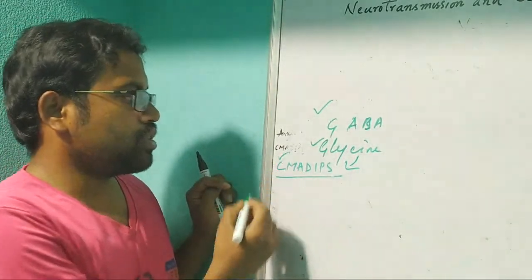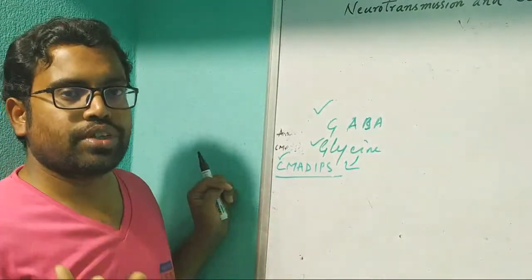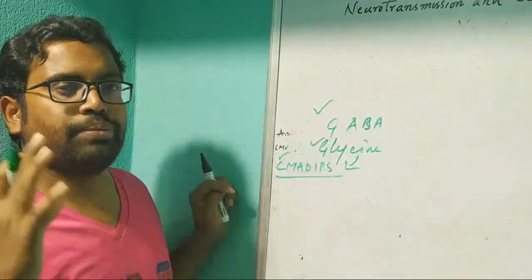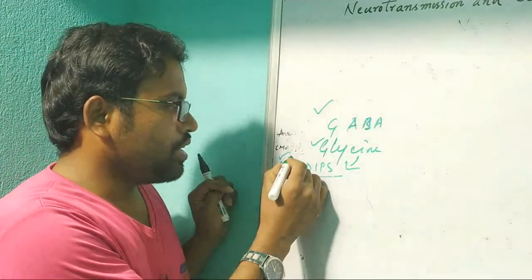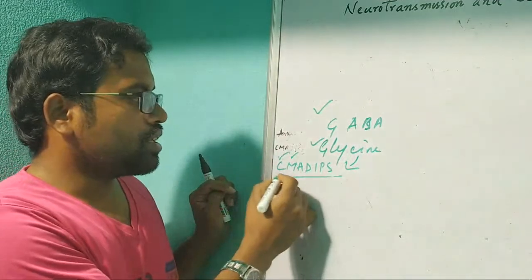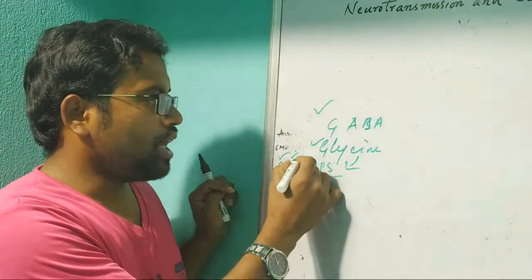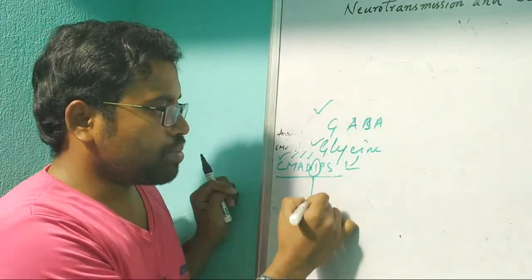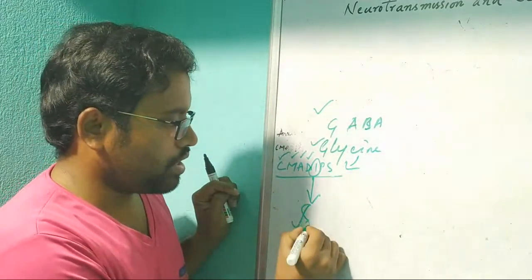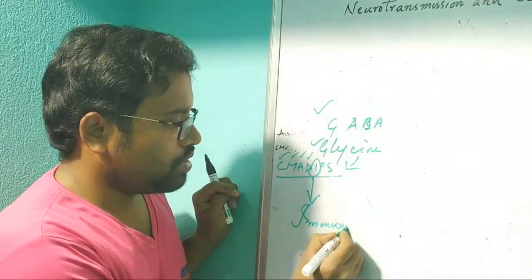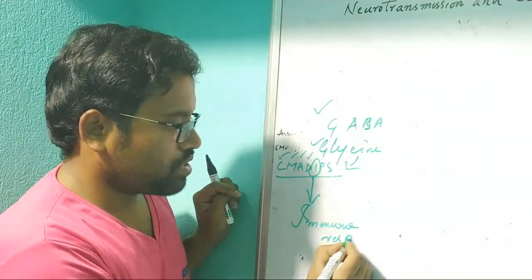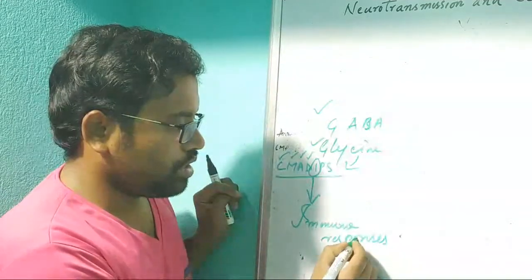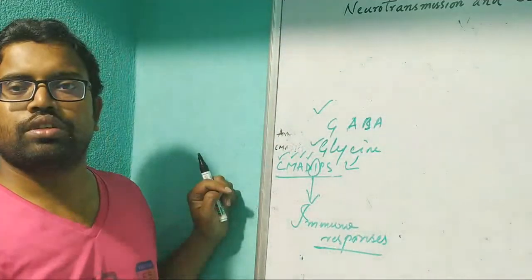Number one is inhibition of cognition, meaning you are losing memory. Then cognition, memory and appetite, then digestion, then immune response. This is a very important thing: you are getting less immune response.